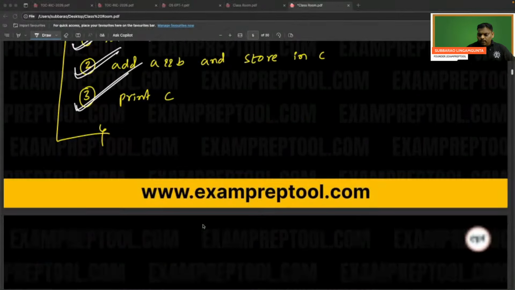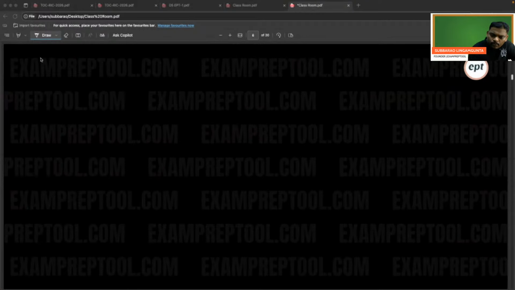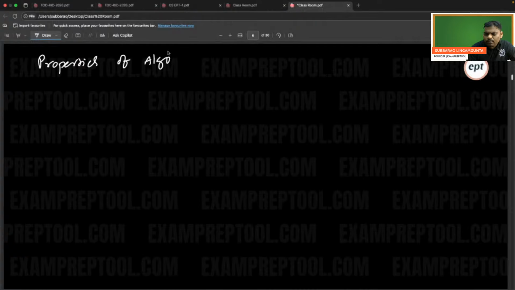Let's go to the next topic. Write down. So the algorithm definition is over. Next one: properties of algorithm. Can you write this? Properties of algorithm. Sir, when you say the algorithm definition is over, and I have written an algorithm, what properties should that algorithm satisfy? What properties should an algorithm satisfy?